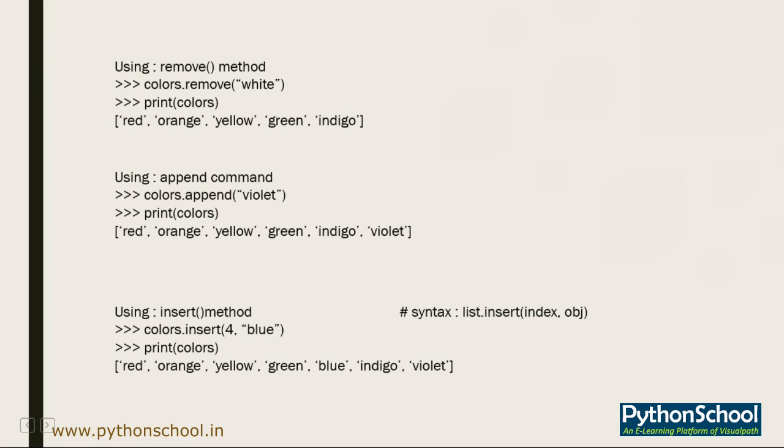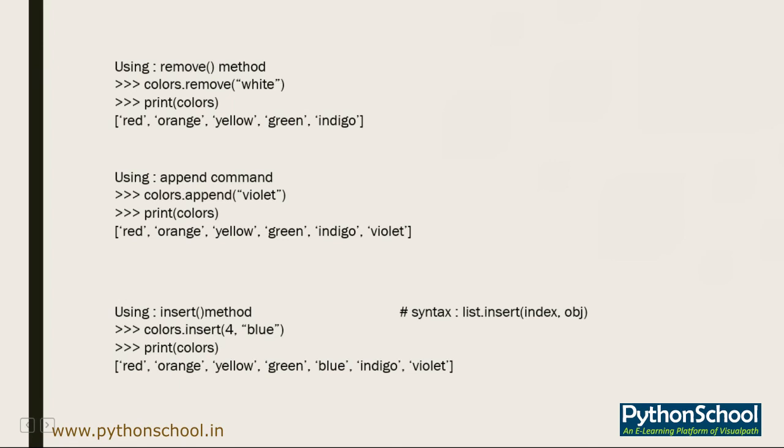Now suppose you need to add one more color, suppose blue. So how are you going to do this? You just go and insert. If you want to insert that particular blue color in between green and indigo, then you can just use the insert method. So how can you use it? The syntax for that is list dot insert, and into the bracket, index and the object.